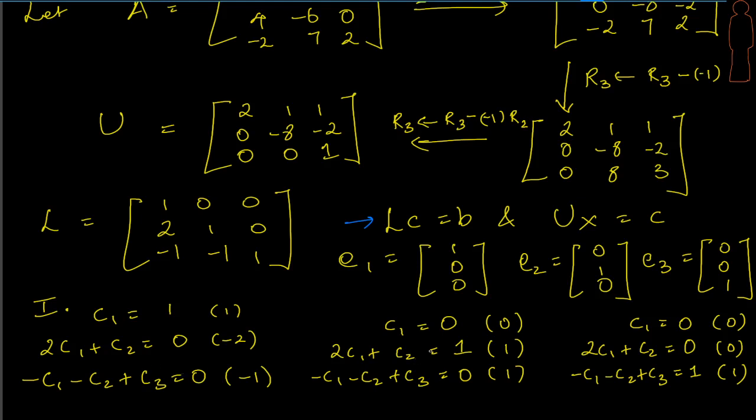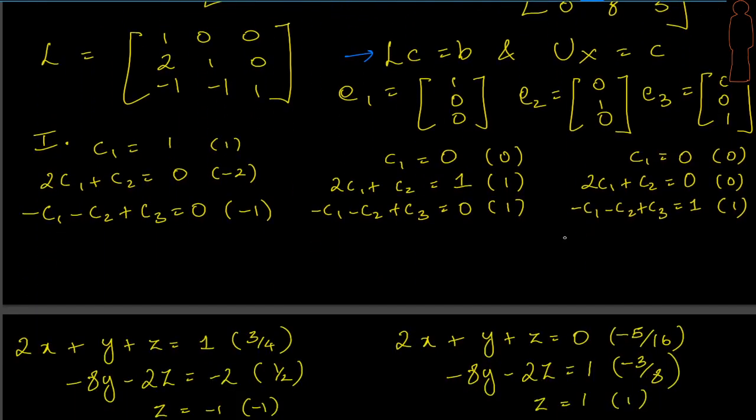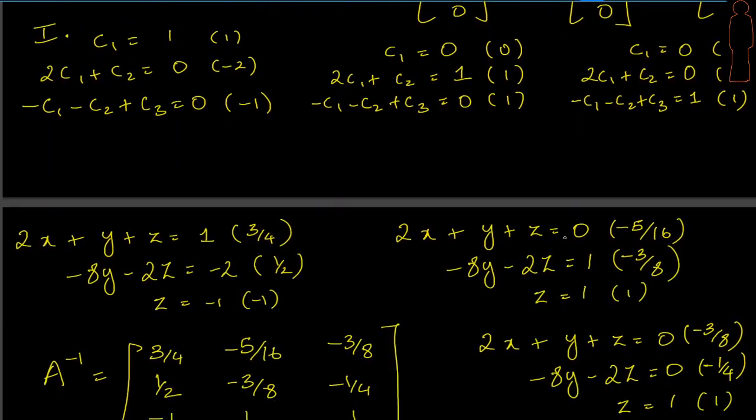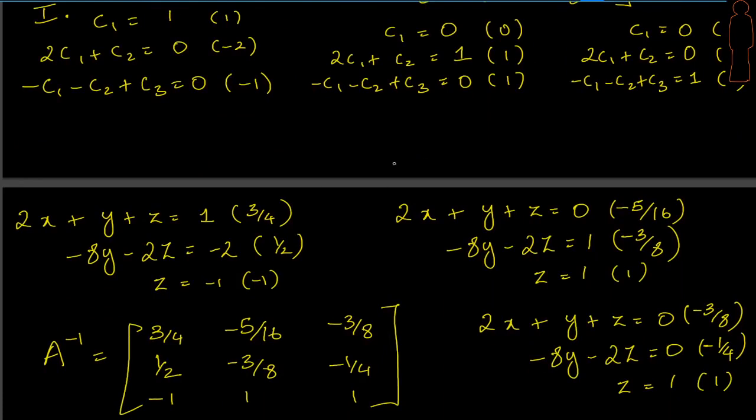Similarly, I apply it here as well. Here as well, I found the solution. These are my solutions, which I have put in the parenthesis to the side. Now, what is the benefit of finding this? I can now use these as the right hand side to UX equal to C, and then find my X, right? So that's what we'll do next. From those 3 systems of equations, we produce another 3 systems of equations by using our U matrix. I have written the equations, and I have used the right hand sides. Look at this here, 1 minus 2 minus 1. You can see the right hand side here, 0 1 1. Here it is, and 0 0 1. And there it is, right?